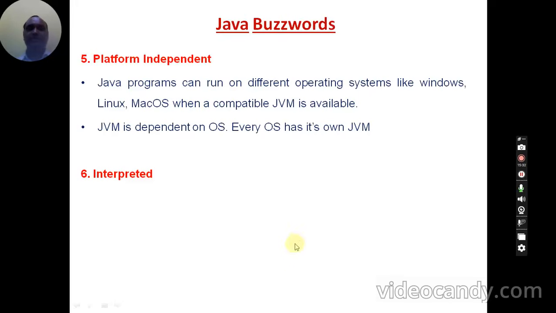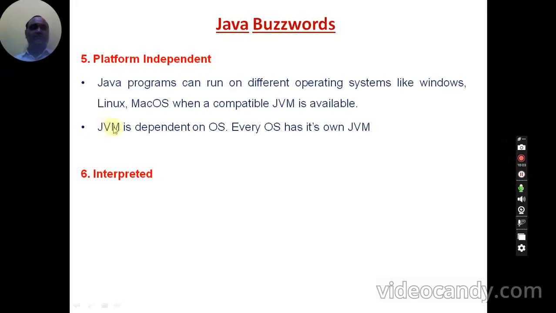Java programs are platform independent, and they are made platform independent because of the JVM, Java virtual machine. You know that the Java virtual machine is dependent on the operating system. For different operating systems you have different JVMs, and all JVMs take Java bytecode as input and then convert that bytecode into machine language code.